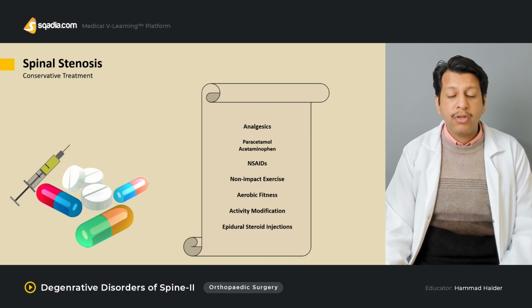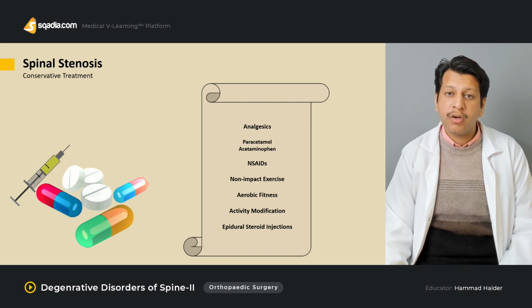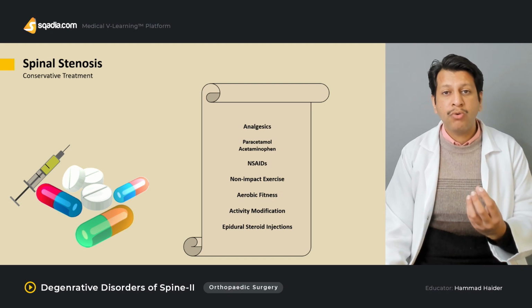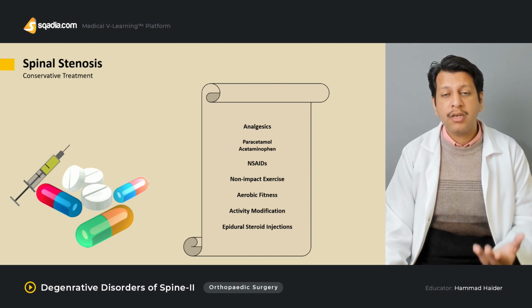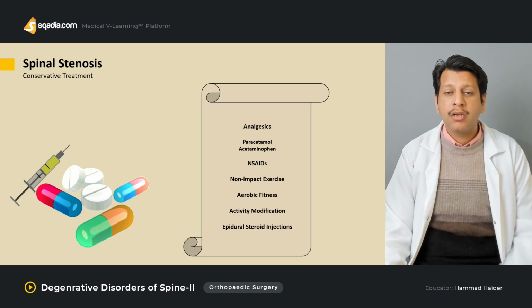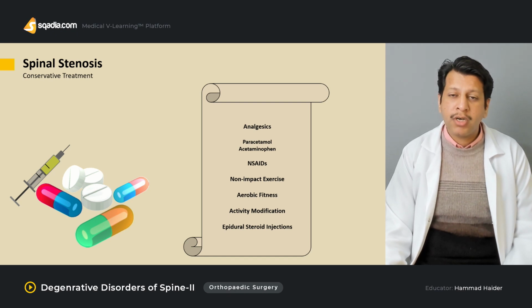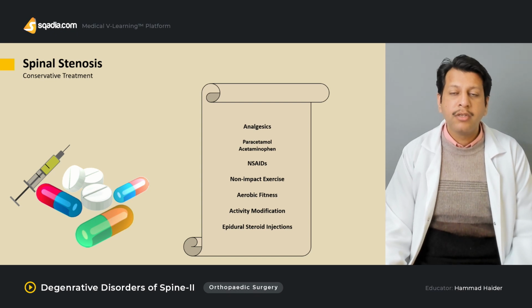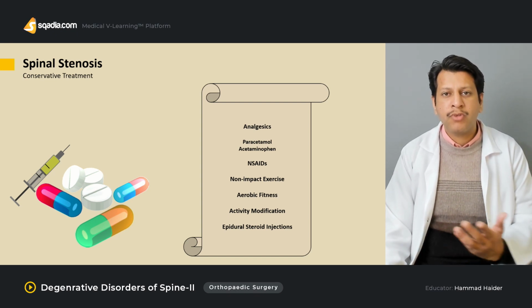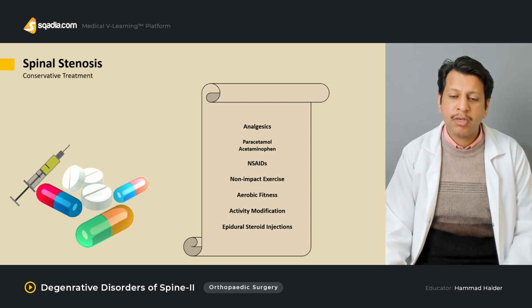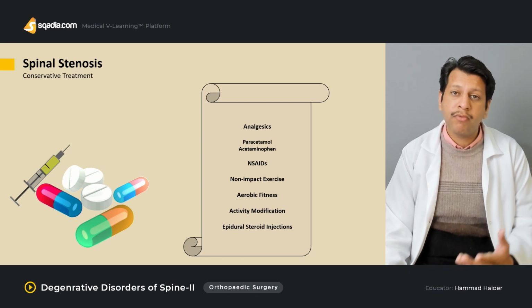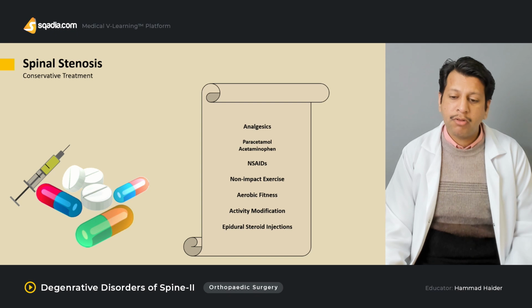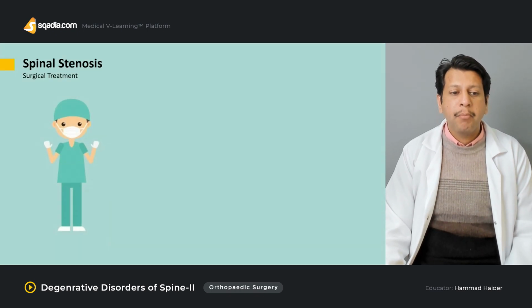Then epidural steroid injections can also be given, especially if there is associated foraminal impingement due to ligamentum hypertrophy. This can result in partial relief or temporary relief, at least for a few months to years as well. But sometimes it's effective, sometimes it's not effective at all. So sometimes you may require more than one dose of epidural steroid injection as well.